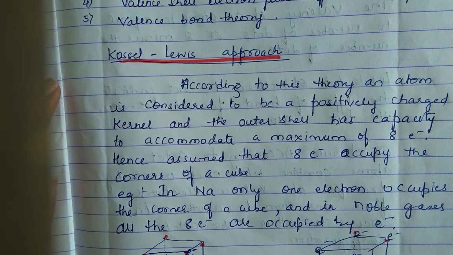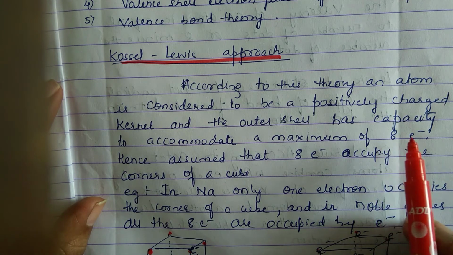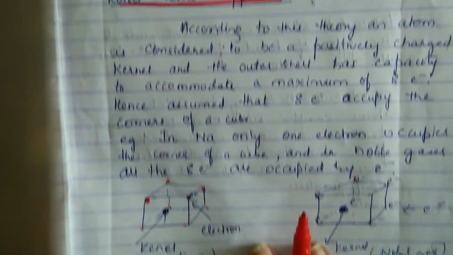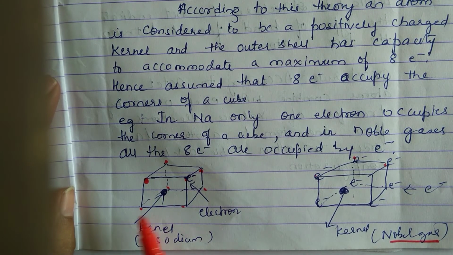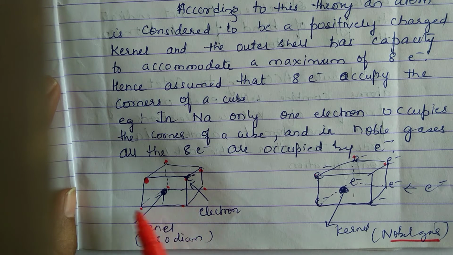What did Lewis and Kossel tell? They said that the positively charged part present in an atom is placed at the center, and the outer shell is shown as a cube. I think you are able to see a cube here. This darkened circle in the center is called the kernel, which is positively charged, and the outermost shell is shown by the 8 vertices of this particular cube.